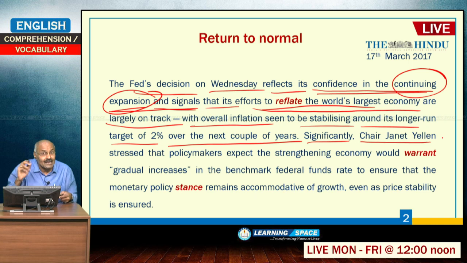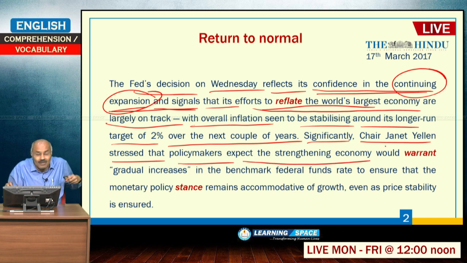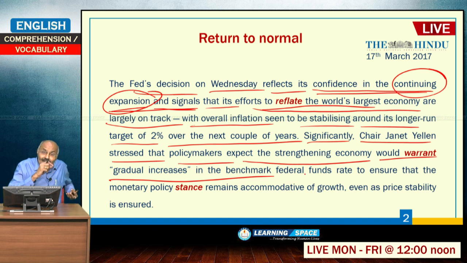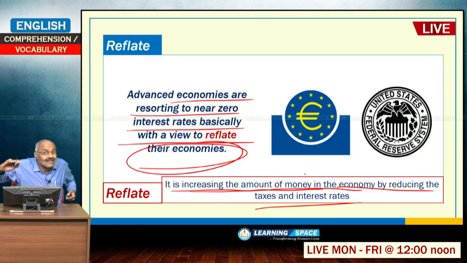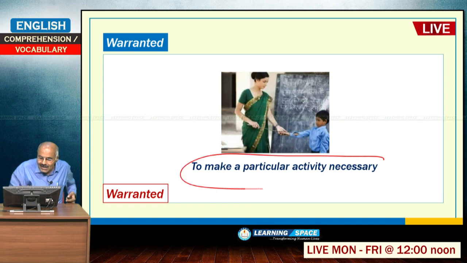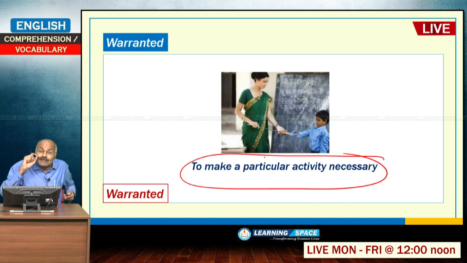Significantly, Chair Janet Yellen, Chair means just like the RBI Governor, stressed that policy makers expect the strengthening economy would warrant gradual increases. So, the economy is being strengthened. Previously, they followed abnormal policies or easy money policies. So, now the strengthening economy would warrant, would require, it is necessary to gradually increase the interest rates, right. So, what is meant by warranted? Warranted means to make a particular activity necessary is warrant.